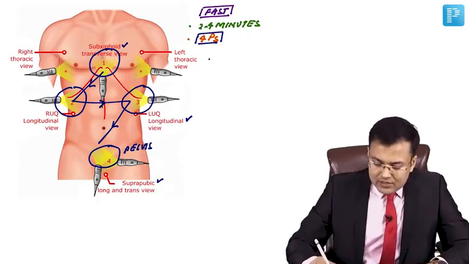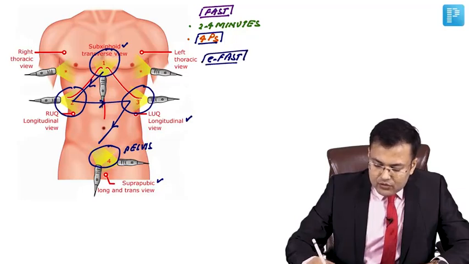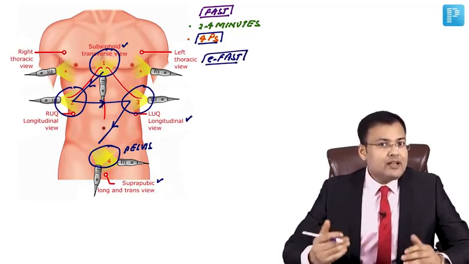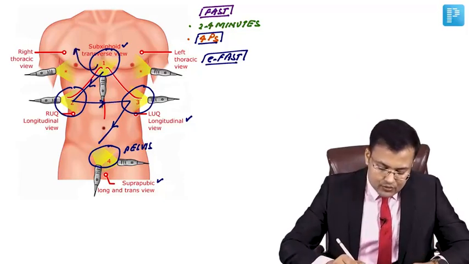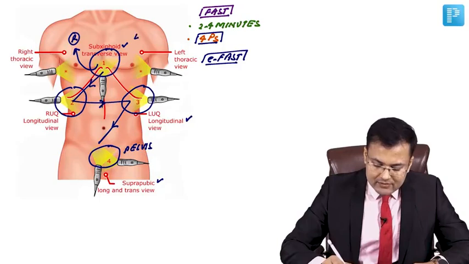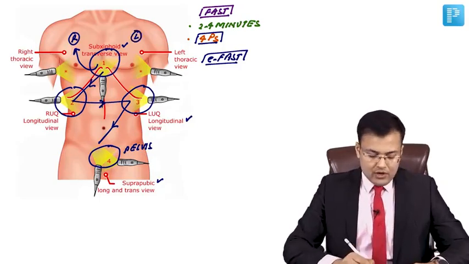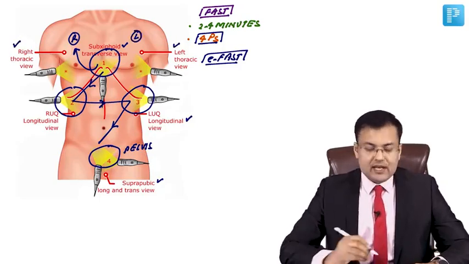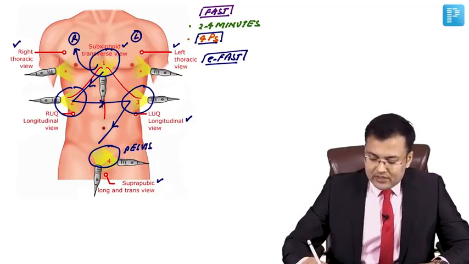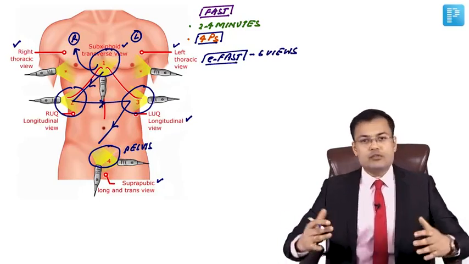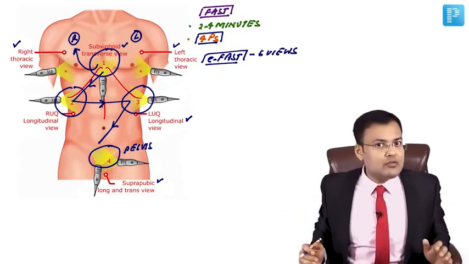There is another question, what is extended FAST? Also known as E-FAST. In E-FAST or extended FAST, we are going to include right thoracic as well as left thoracic view. So when right thoracic and left thoracic view is included, how many total views? 6 views. Right and left thoracic views are included.